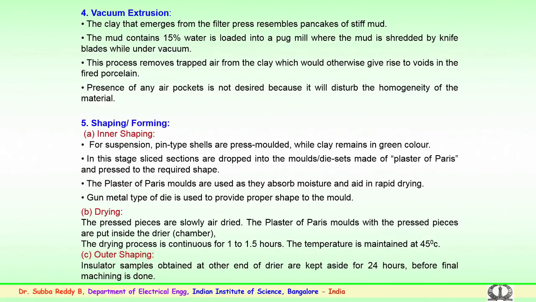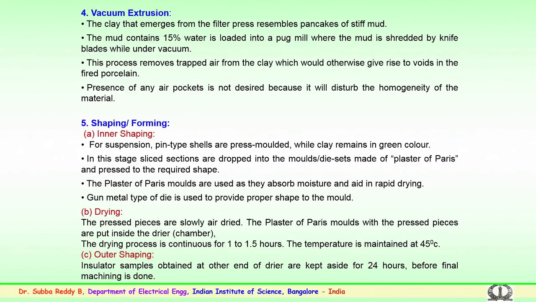At this stage, sliced sections are dropped into the molds or die sets, as we call them. These die sets or molds are basically made of plaster of Paris and pressed into the regular shape. Plaster of Paris molds are used as they absorb water and moisture and aid in rapid drying.